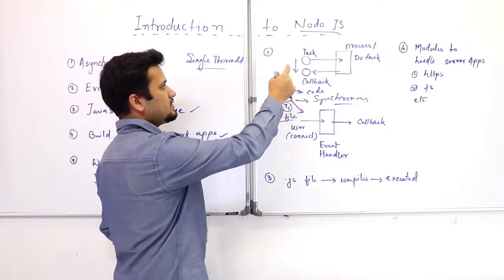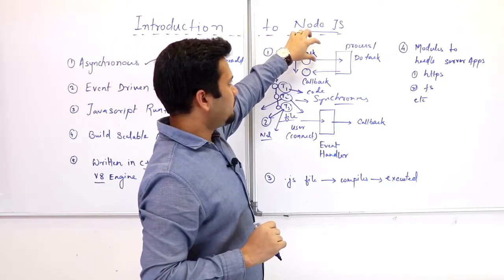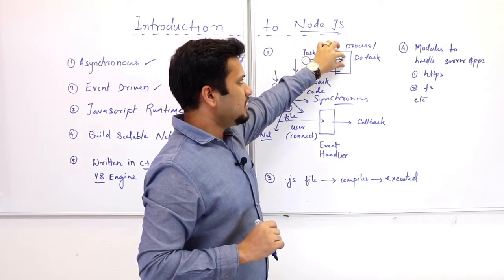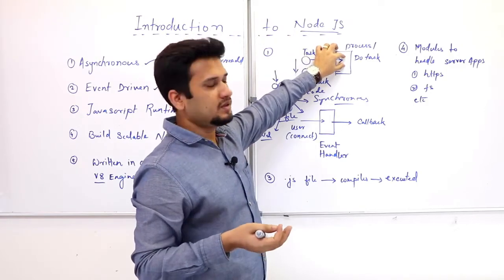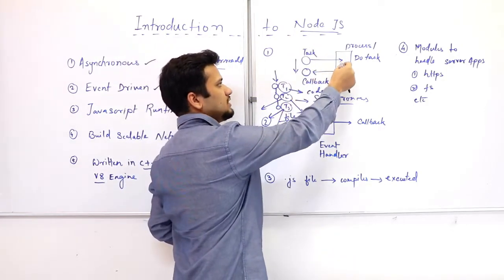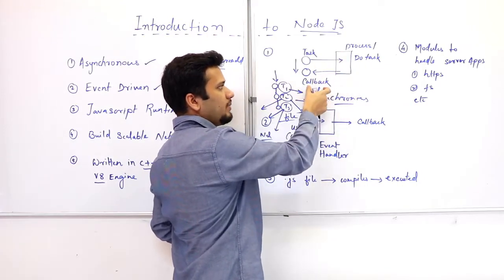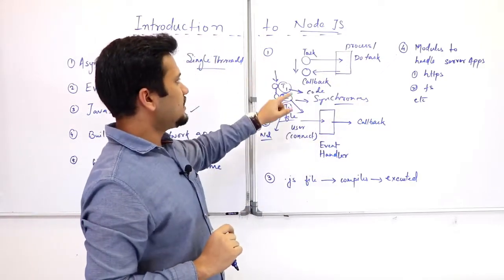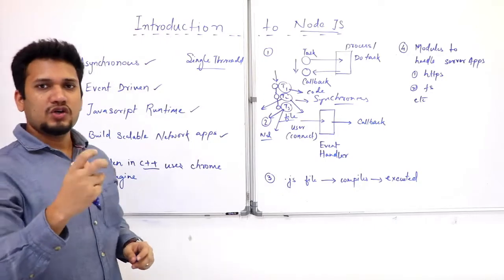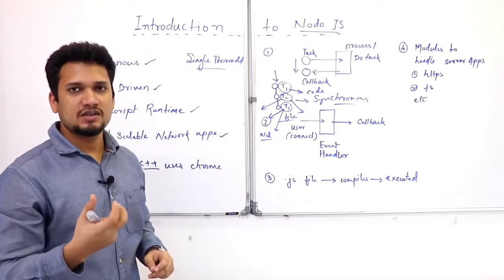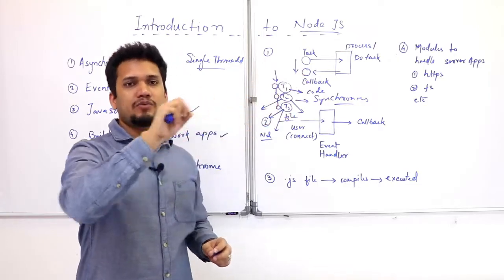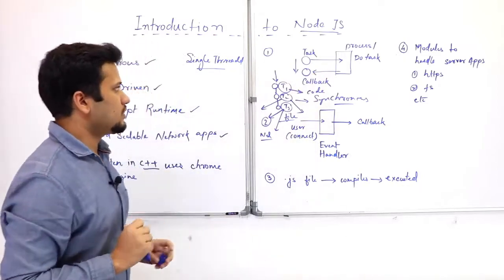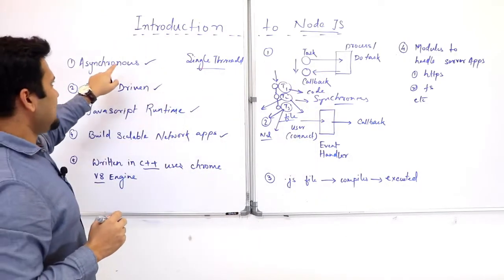So asynchronous means that we want to complete a task. We put this task into an event loop, which we will understand later, and this event loop will then provide a callback when the task is ready to be completed. So we say: do this task and provide me a callback when the task has been completed. So this is asynchronous. Node.js by design is asynchronous.